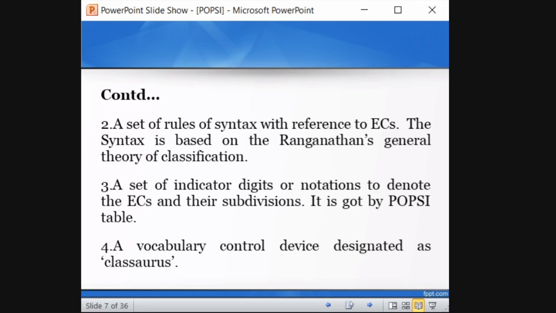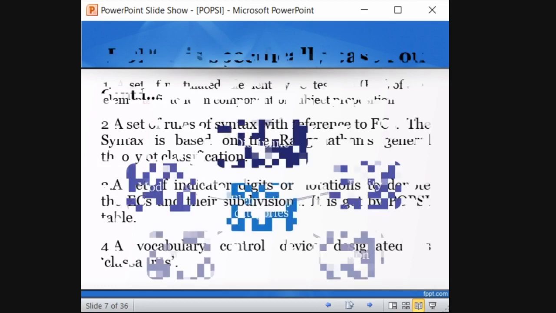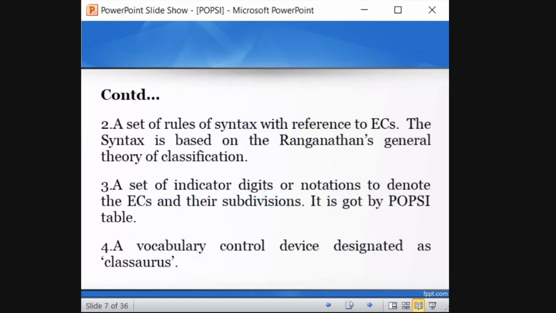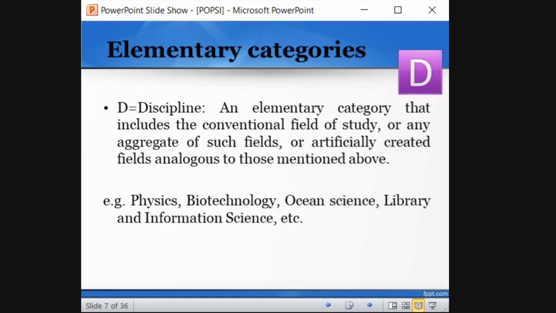A Clasaurus is a vocabulary control. What are the terminologies used in it? Like what is an entity, what is a discipline, like this. There are different vocabularies, right? So it is kind of a thesaurus, but he named it Clasaurus. Okay, a vocabulary control device. So if in the NET examination they ask about Clasaurus, it is for POPC. It is developed by Ganesh Bhattacharya. Remember that. So we will see what these different element categories are in accordance with DEPAM. Remember this DEPAM concept.